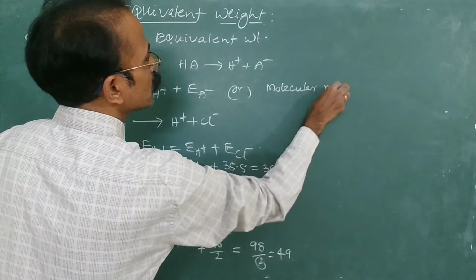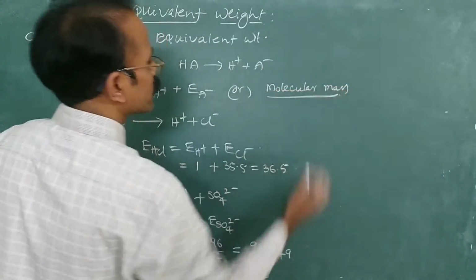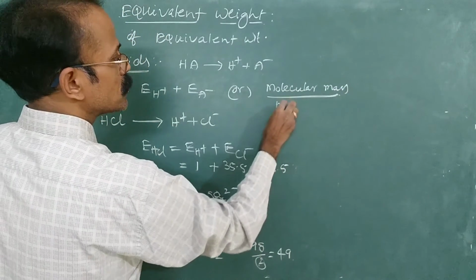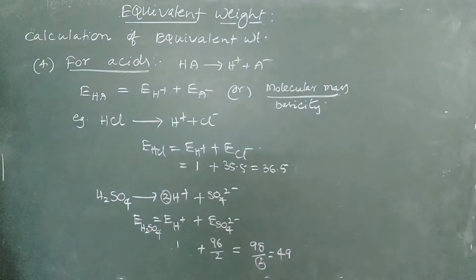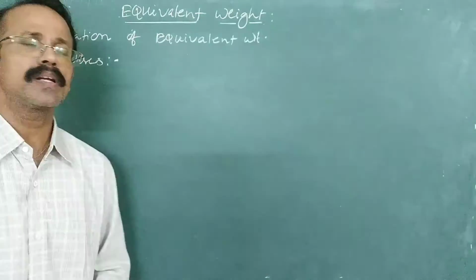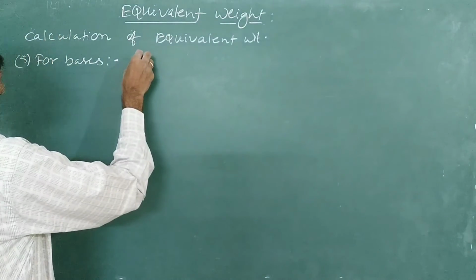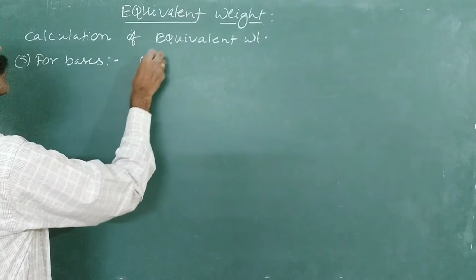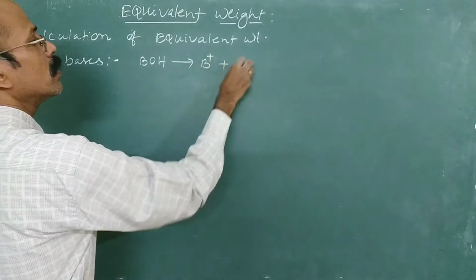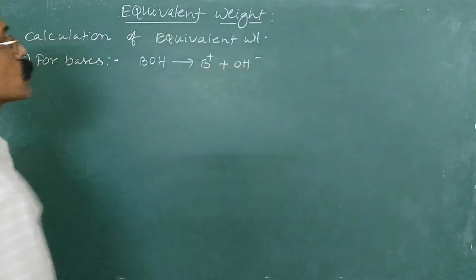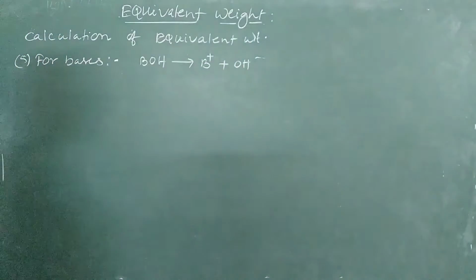Molecular mass or formula mass divided by basicity. So basicity is the number of H plus ions given by the acid. Let us consider a base like BOH. It ionizes to give a cation and hydroxyl ion. So bases give OH minus ions.